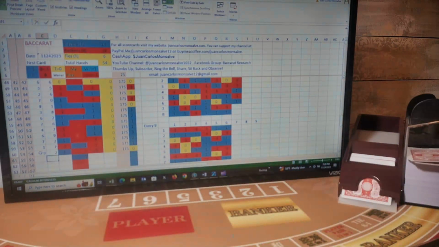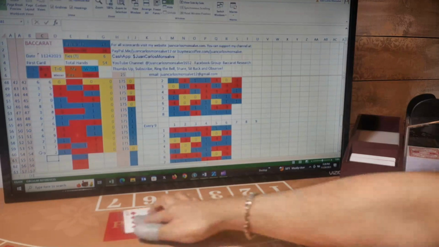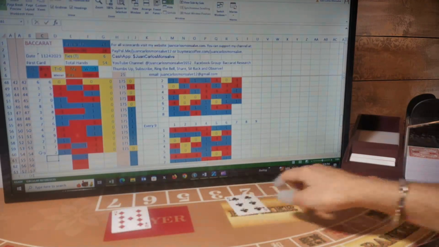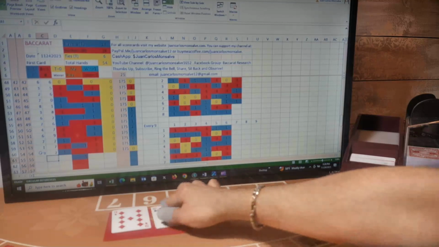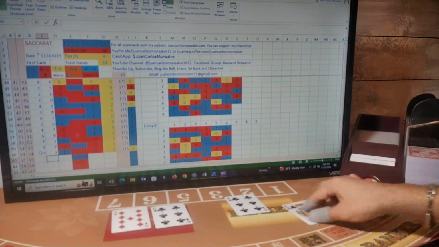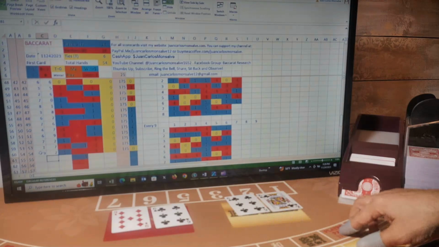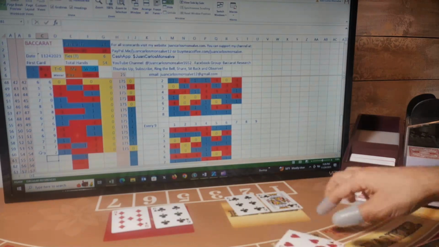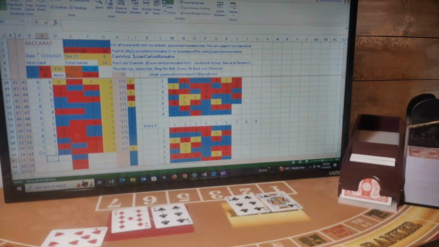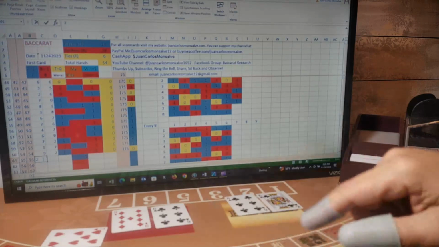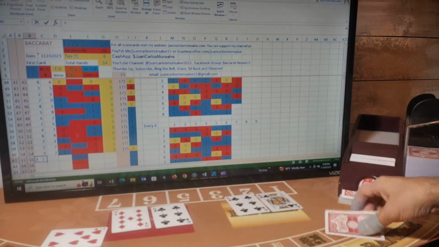My next play will be player. So first card for player, first card for banker, second card for player, second card for banker. Player has a 5 and gets a third card. The third card is a 7, so it reduces to 2. 2 player and banker has a 6 and gets a third card since we got a 7 third player card.